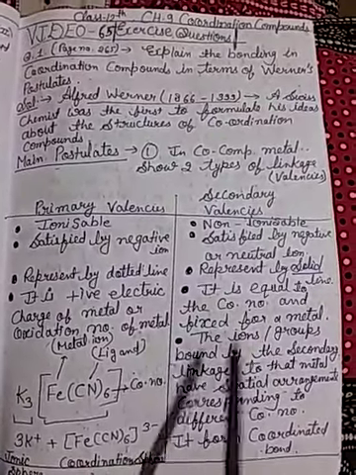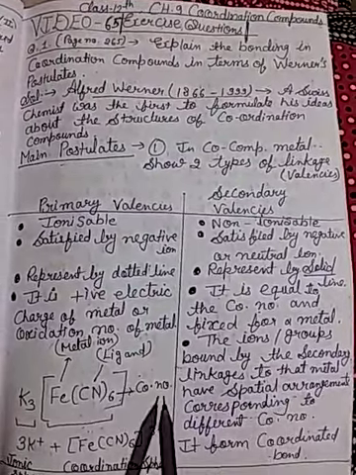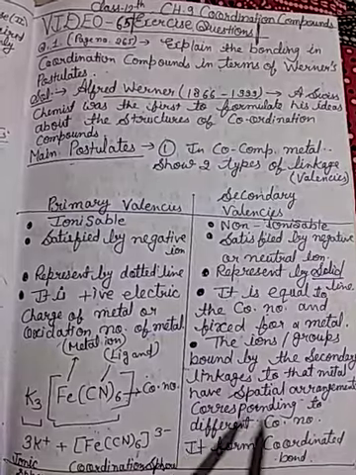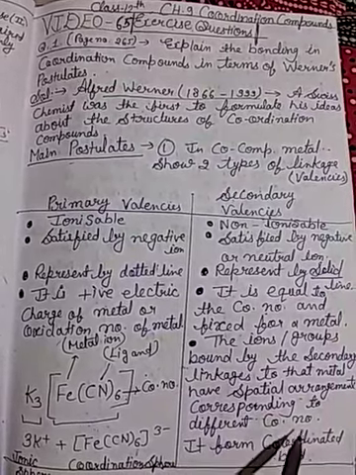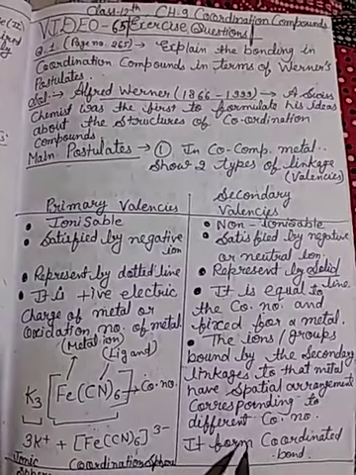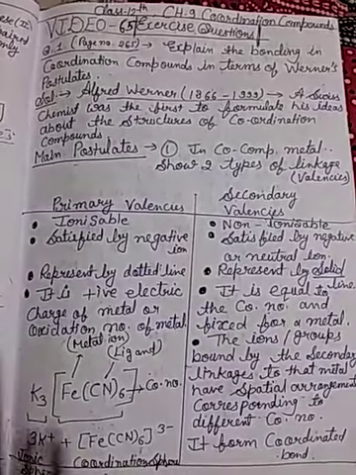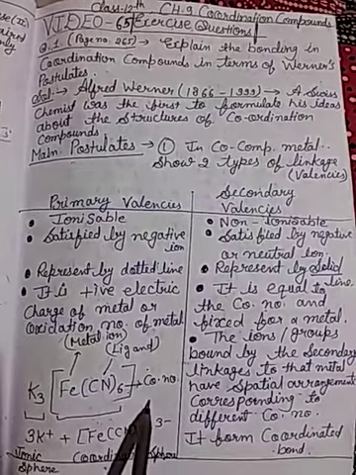The ions and groups bound by the secondary linkage to the metal have spatial arrangements corresponding to different coordination numbers, and the coordination number depends on the ligands, so it forms coordinate bonds. Like this complex, K3[Fe(CN)6].